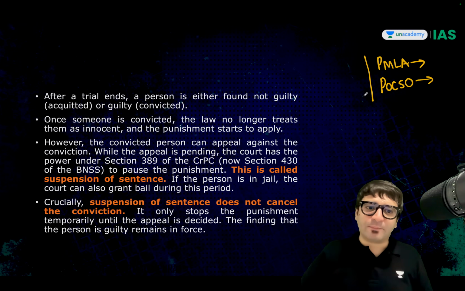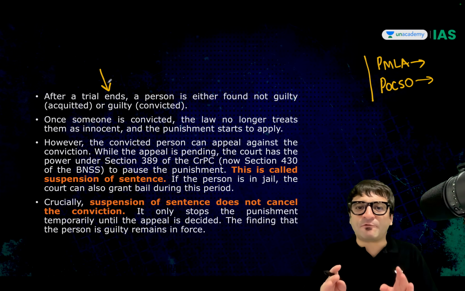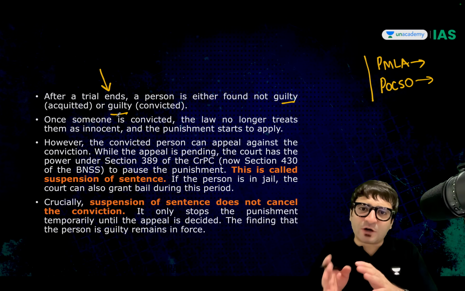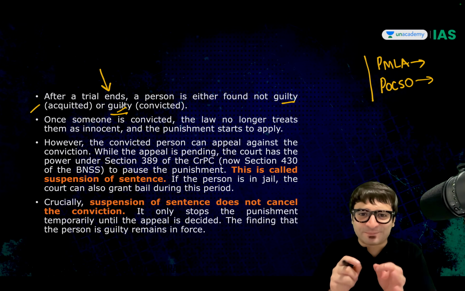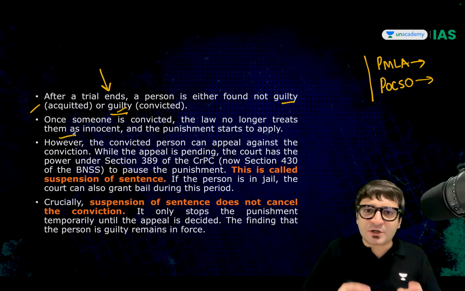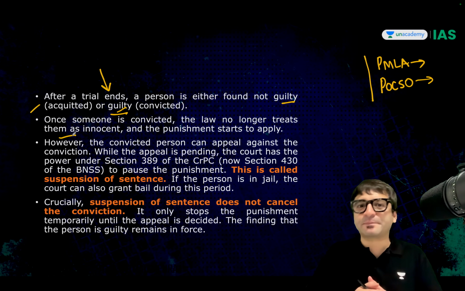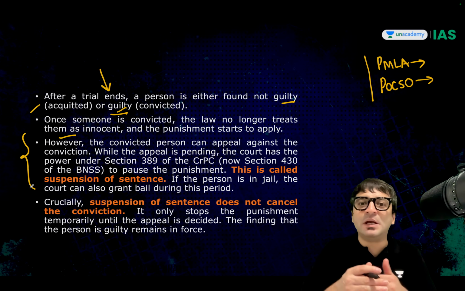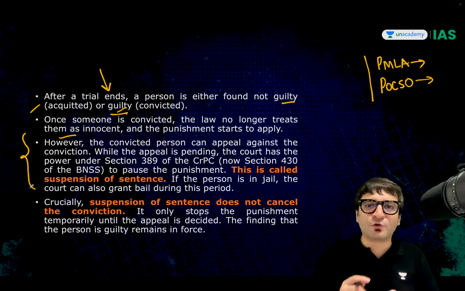But listen to me carefully. Once the trial ends, a person is either found to be guilty or not guilty. If you are found not guilty, you will be acquitted. If you are found guilty, you will be convicted. But once you are convicted, the law no longer treats you as innocent, which means now the punishment starts. Now what happens? This convicted person can appeal before a higher court. The trial court gave you the verdict; you can appeal before the High Court.